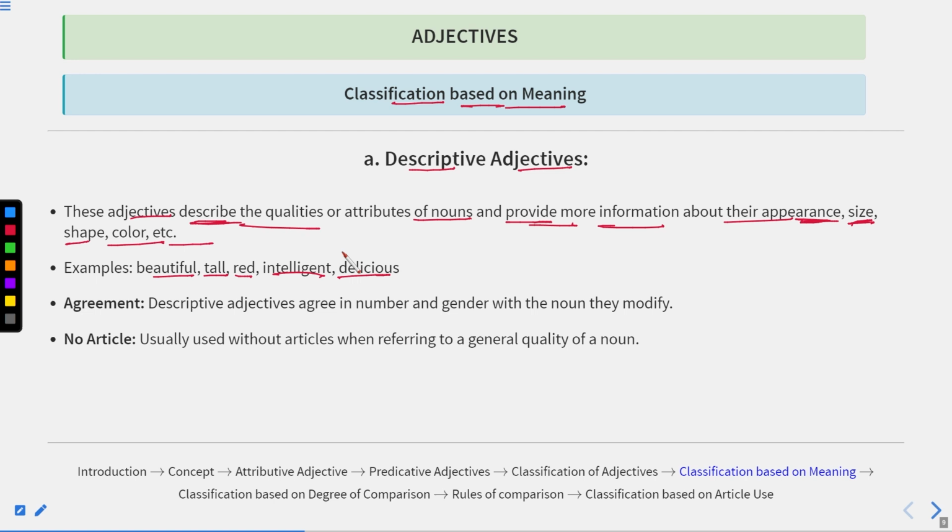So we can use these words before nouns to qualify their qualities. Agreement: descriptive adjectives agree in number and gender with the noun they modify. Okay. For example, if I say intelligent students, it means I'm talking about all these students, that all the students are intelligent. No article is usually used, without articles when referring to a general quality of a noun. Okay.